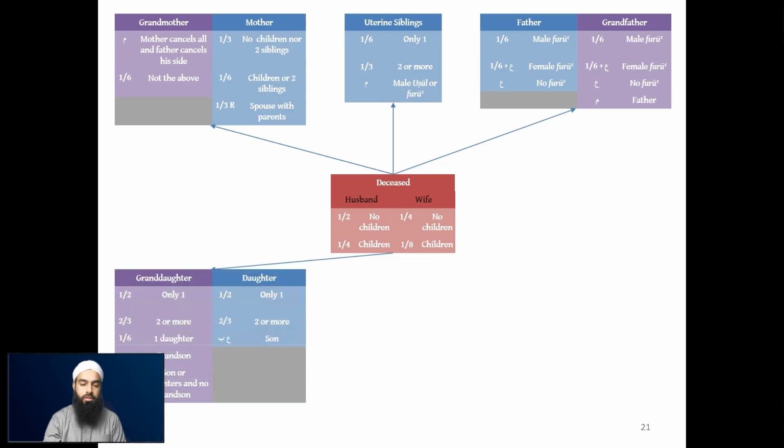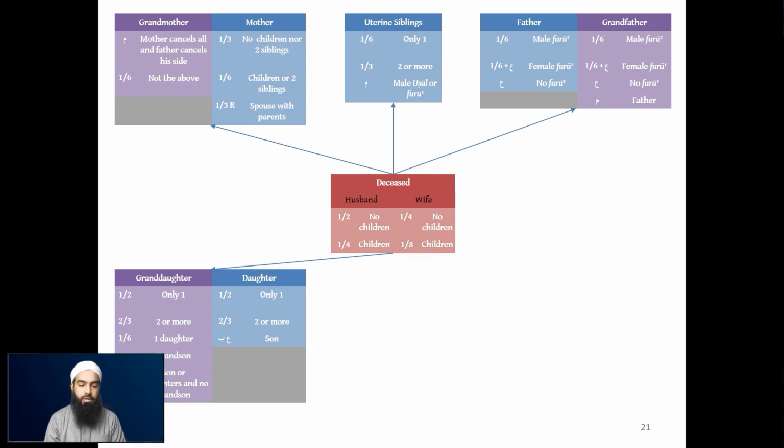Then we move to the granddaughter and daughter. So the daughter, we'll talk from the daughter's angle first. The daughter of the deceased receives half if there's only one of them, 2/3 if there are two or more, and they will become asaba. The ba is there for a reason, but we'll talk about that later. So the ayn means the asaba, ba means the binafsihi. So they will receive as asaba, meaning they will be an agnatic shareholder receiving half of the son's share.